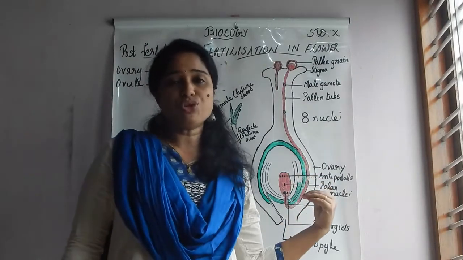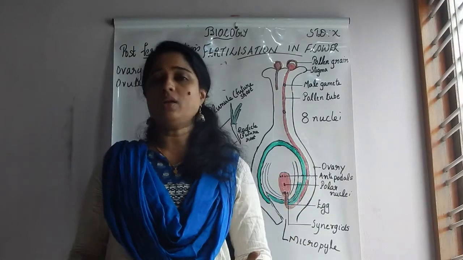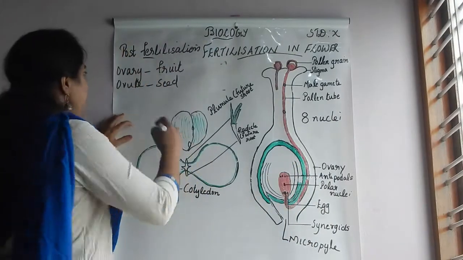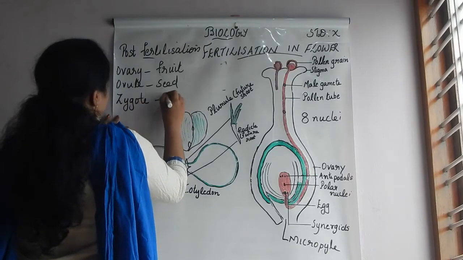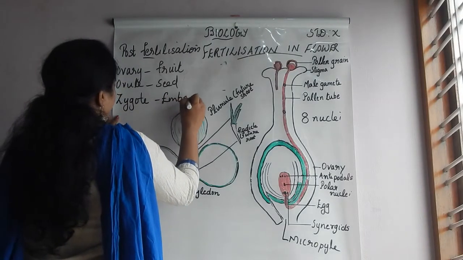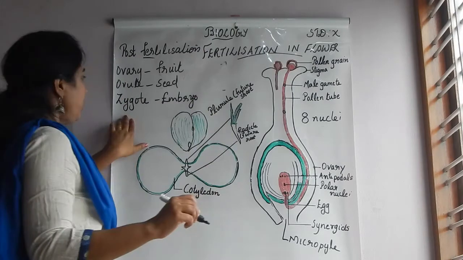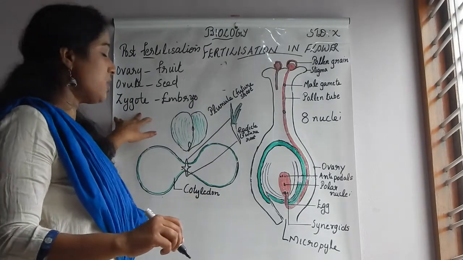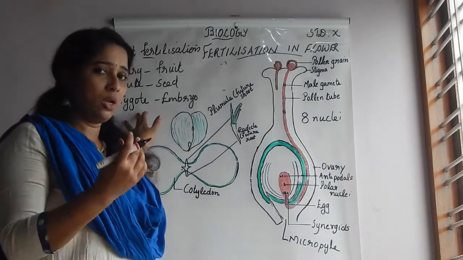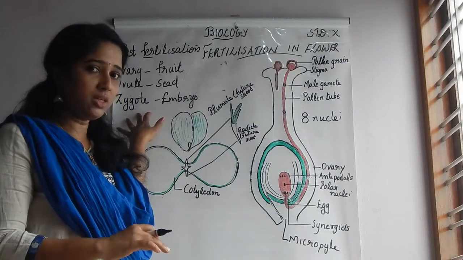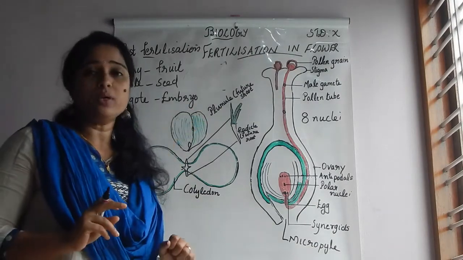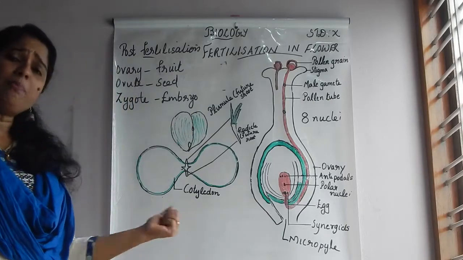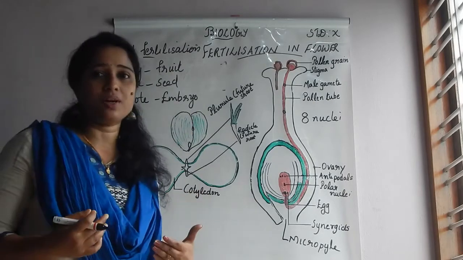So the zygote, as I told you earlier, divides so many times and what is formed? It forms the embryo. In the beginning only the zygote is there. Afterwards, with the help of the endosperm, which provides the food for the zygote, it divides so many times and an embryo is formed. And what happens to the sepal, petal, etc.?